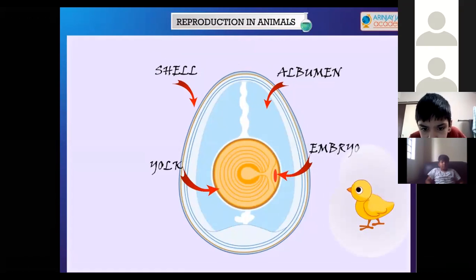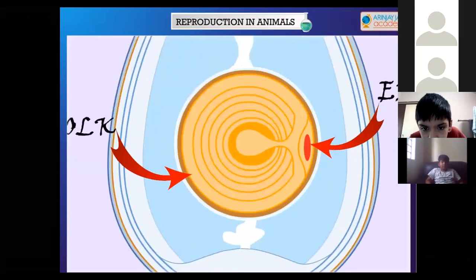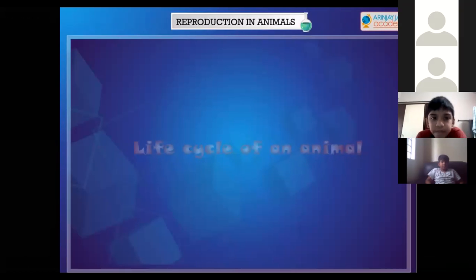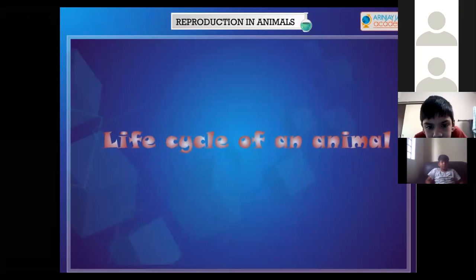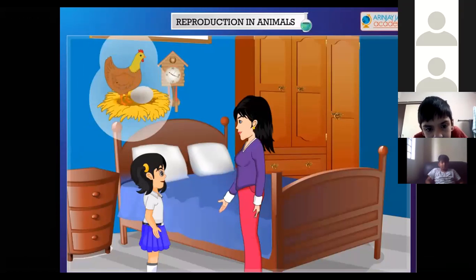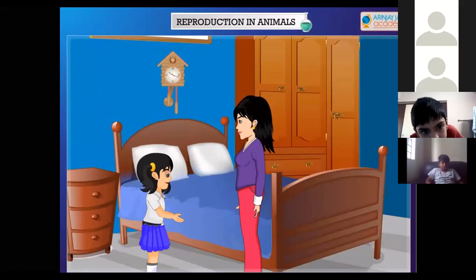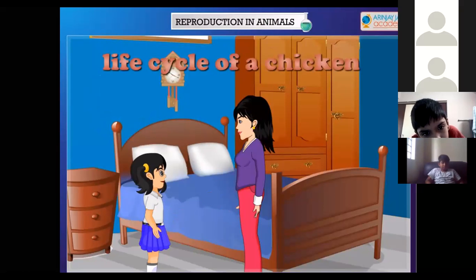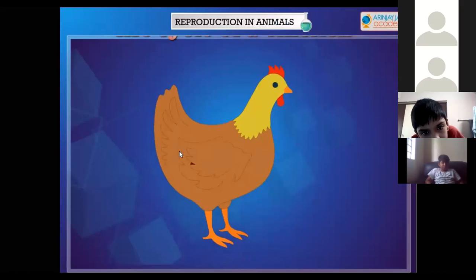The various stages of development, starting from an embryo to a mature adult, are called the life cycle of an animal. We all know birds make nests. The bird lays her eggs in the nest to keep the eggs safe and warm. But how does the egg become a baby bird? Let us take an example of a chicken. The life cycle of a chicken has the following stages.